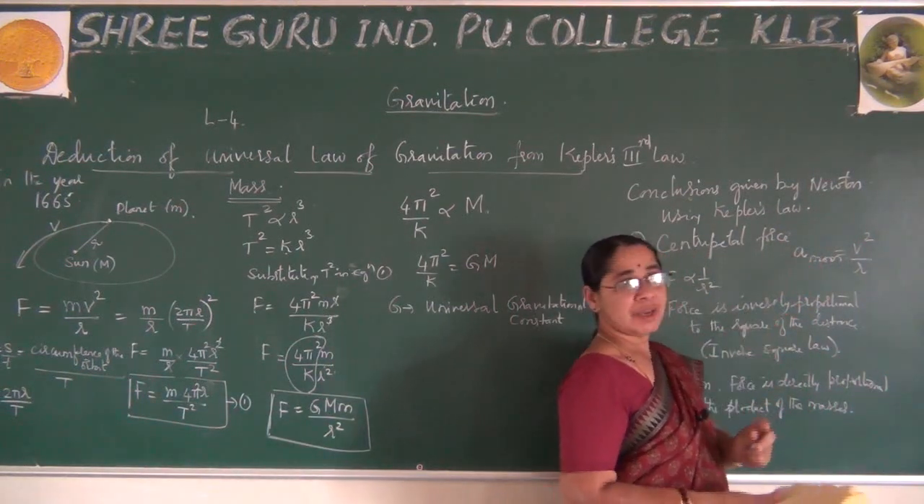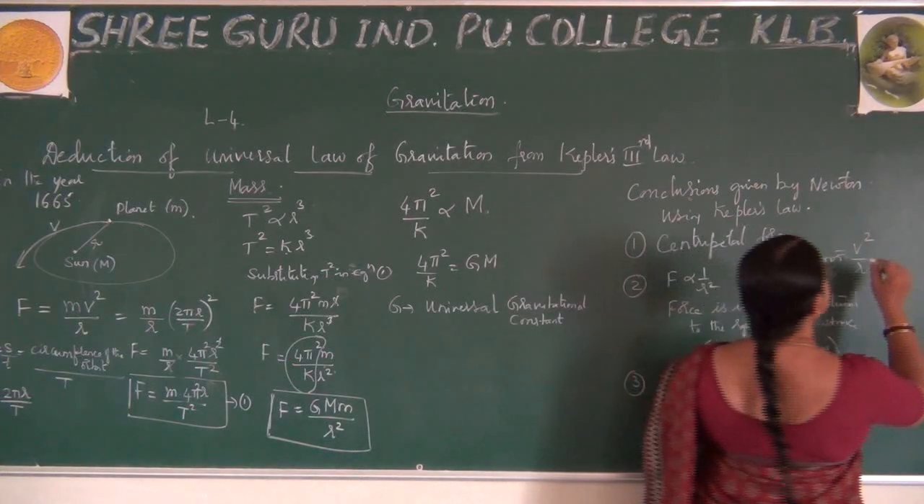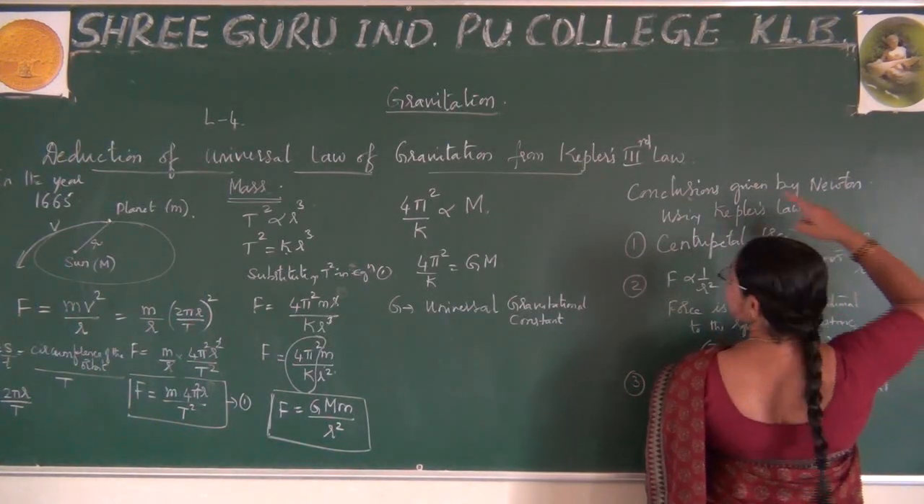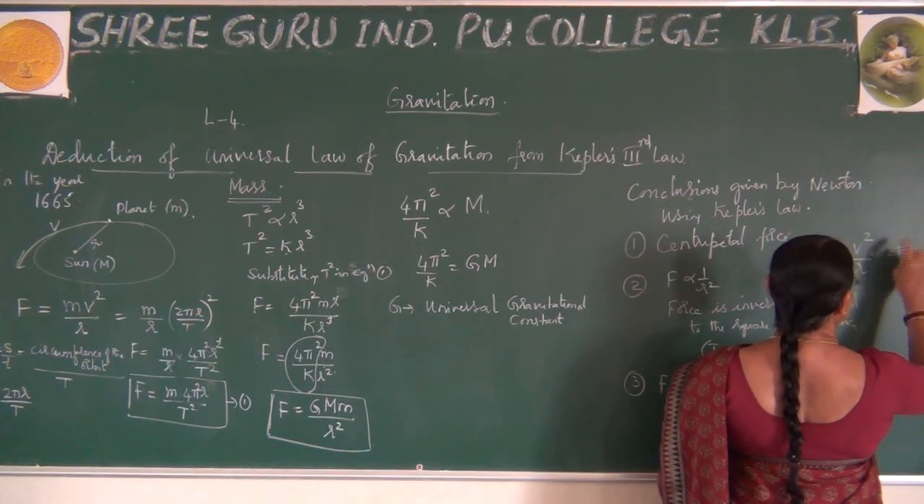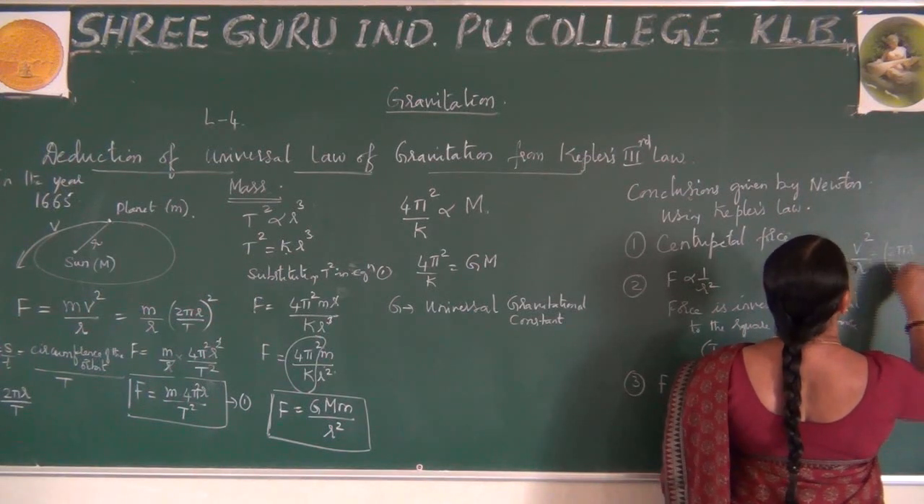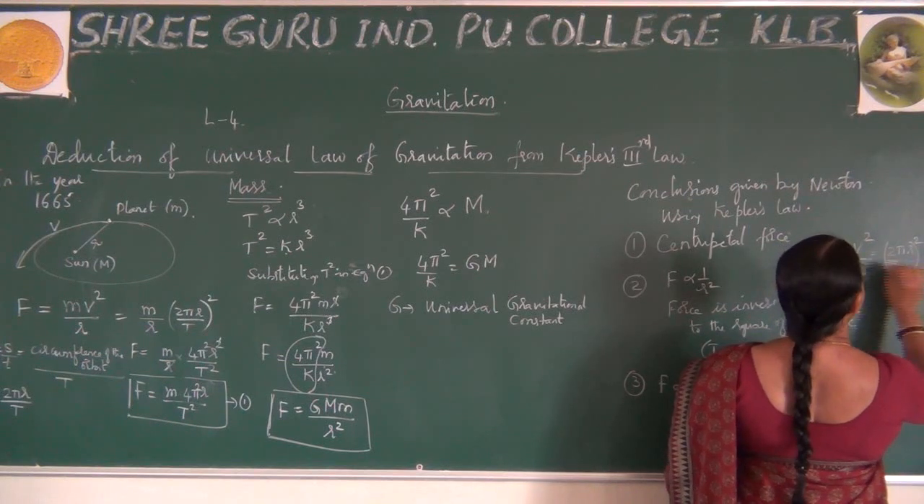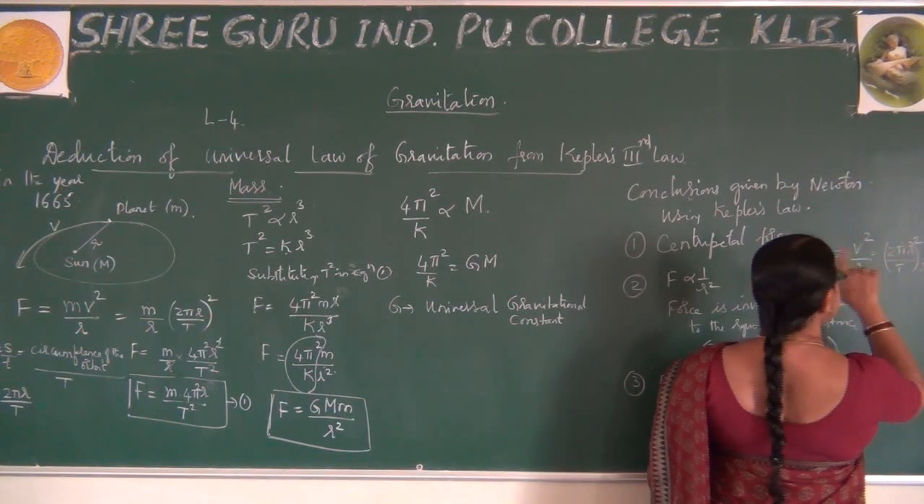What is this v? Again, you take the condition: it is nothing but the circumference of one orbit, which is 2 pi r, divided by T, whole squared, again divided by r. By using all this, fine.